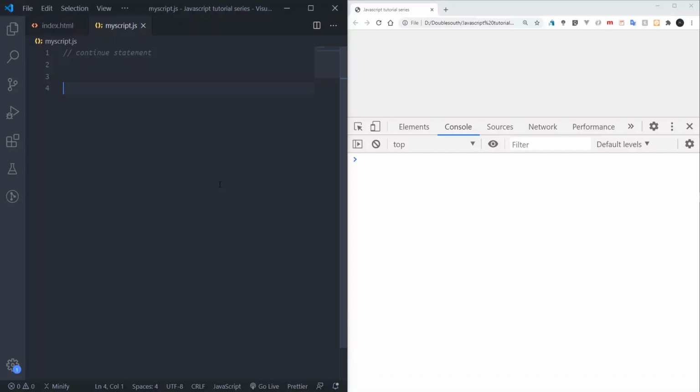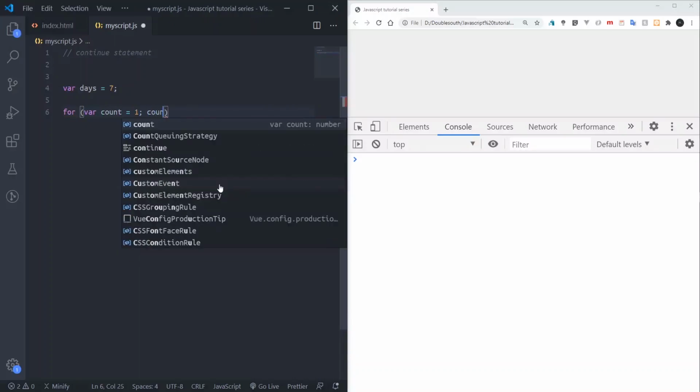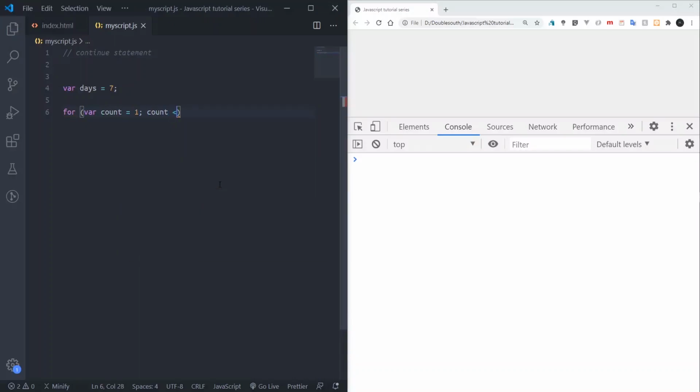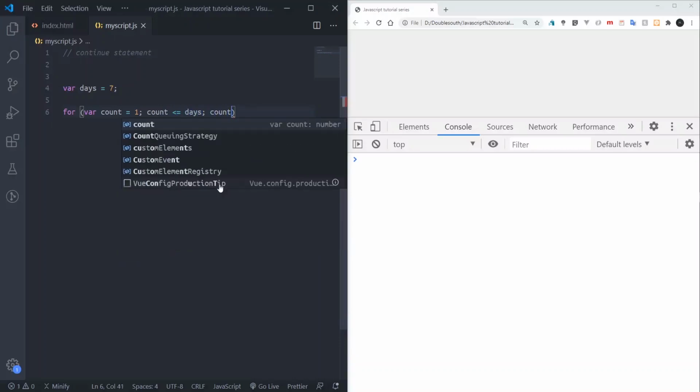Imagine we have a particular exercise, and let's make it run for 7 days. So imagine we write a for loop that simulates the 7 days where I could do the exercise. I could say for, var count, create a variable count and set it to 1. Then while count is less than or equal to 7, we increment the count.